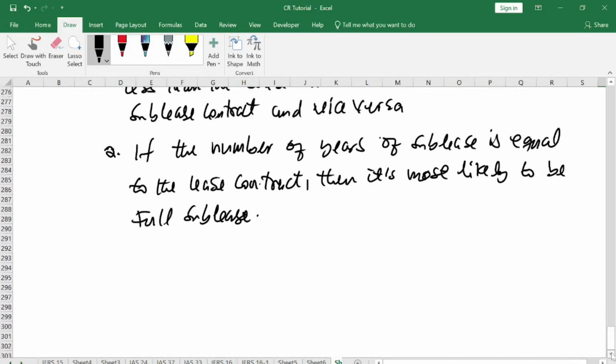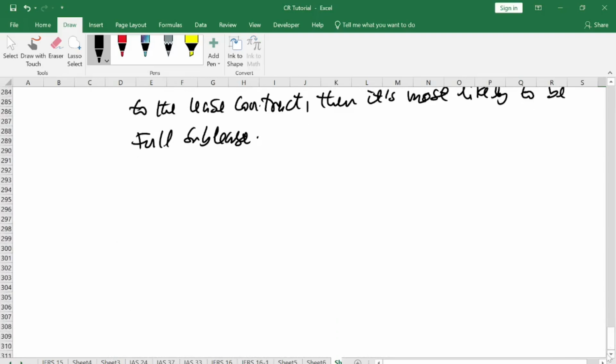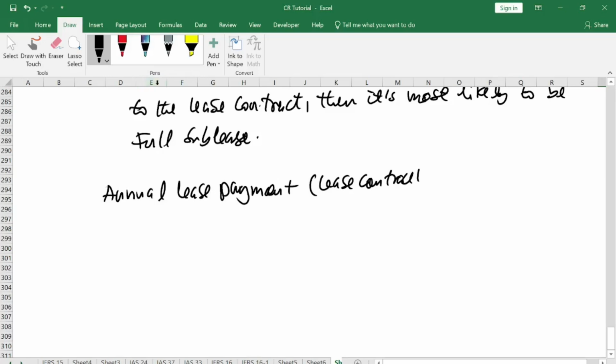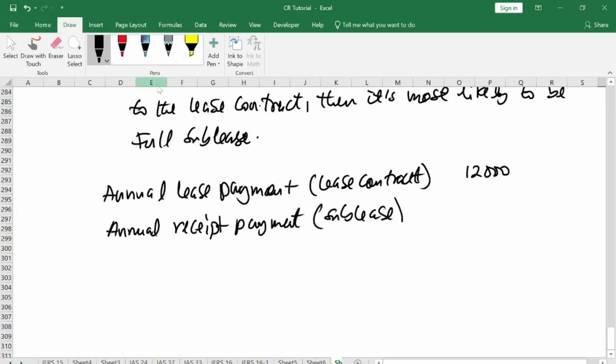So when you look at our instance here, you will realize that the annual lease payment for the lease contract is 12 million. Now the annual receipts payment for the sublease is 1,500.